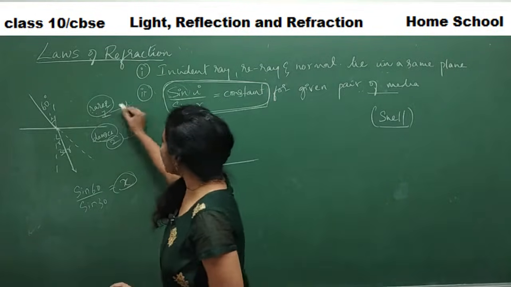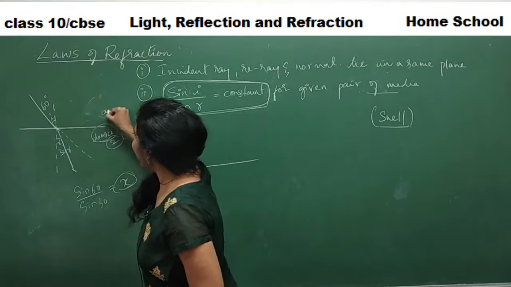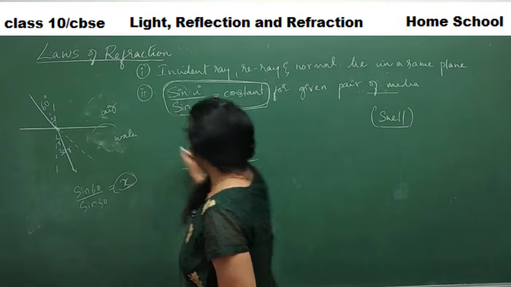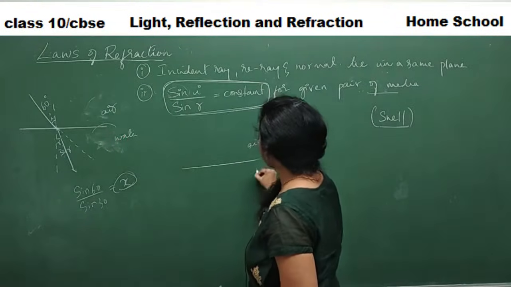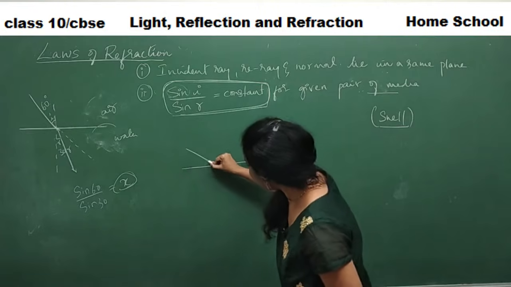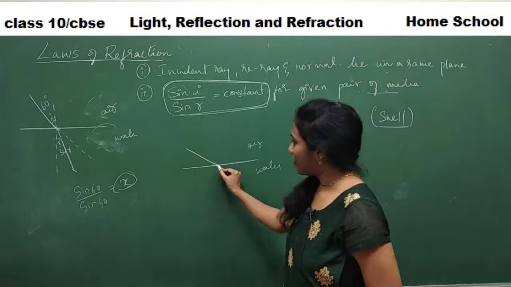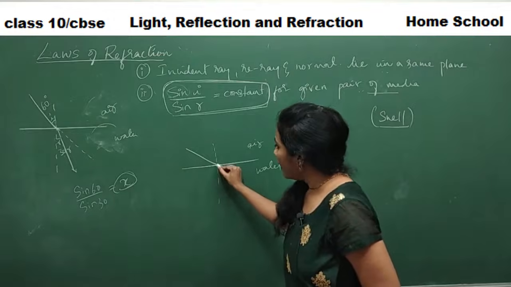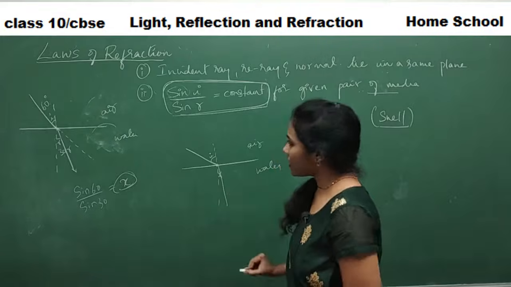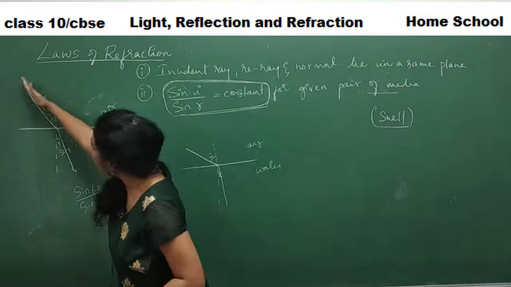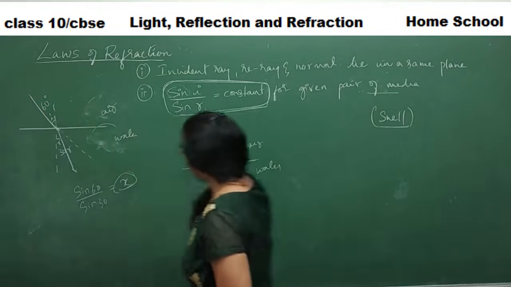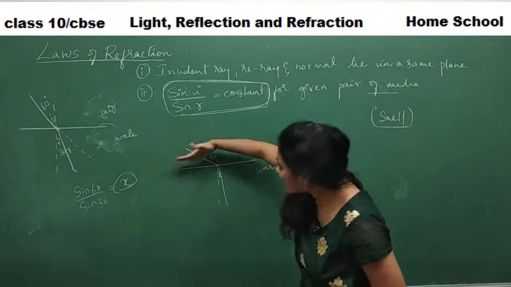Let me take a fixed media. This is air, and this is water. Here also this is air, and this is water only. Now let the incident ray hit like this, and this is our normal. As the angle of the incident ray changes, the angle of refraction changes. Here the incident ray is only slightly slant, but here I took the incident ray very much slant.